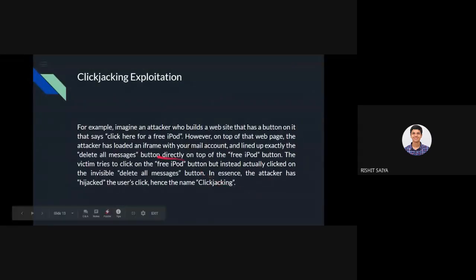For example, imagine an attacker who builds a website that has a button on it. It says click here for a free iPod. Now everybody is extremely excited to click the button there. As cybersecurity people, we are cautious and get alert with these things.